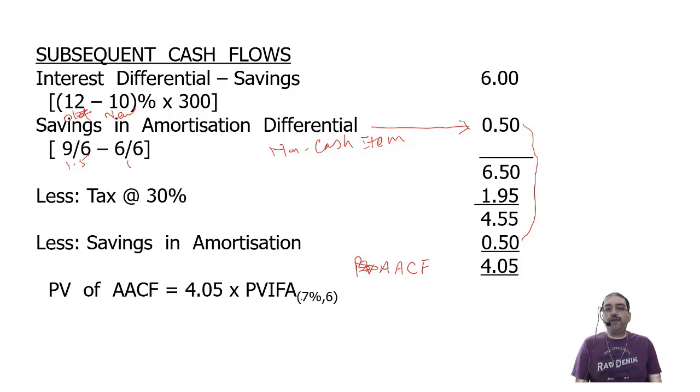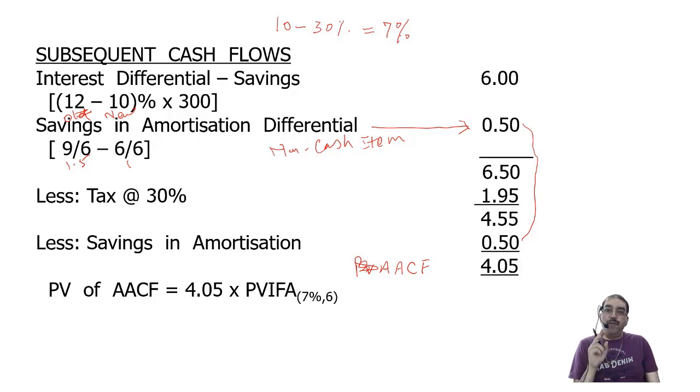If the discounting rate is not given in the question, I will take the rate of interest. What is the rate of interest? 10%. Minus the rate of tax, 30%. So 10 minus 30% is equal to 7%. But why, sir? Because the discounting factor is the cost of debt.